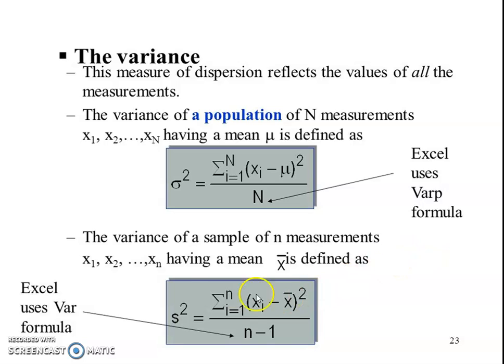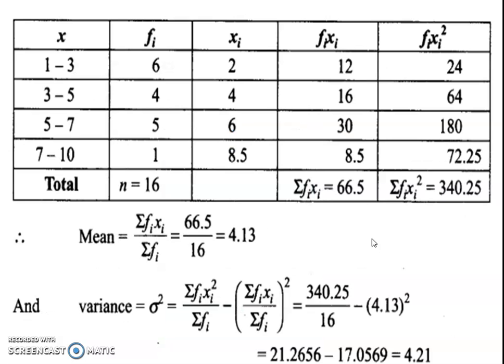Be careful about this. The variance of a sample of measurements x1, x2, x3 up to xn having mean x bar is defined as s square is equal to summation i equals 1 to n of (xi minus x bar) whole square upon n minus 1. In Excel we use the VAR formula. What does that mean? If n is less than 30, we have to use n minus 1. If the number of elements is greater than 30, we most probably use n. Where is each useful, in sample data or population data?